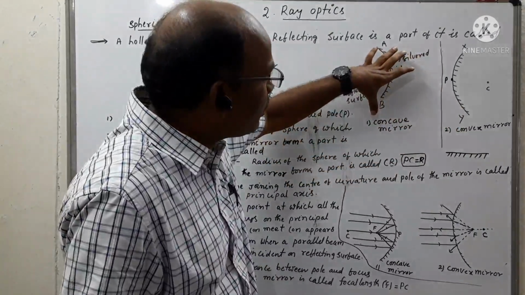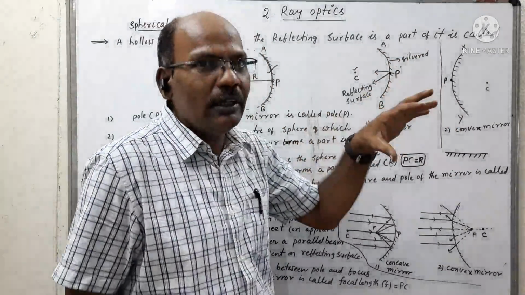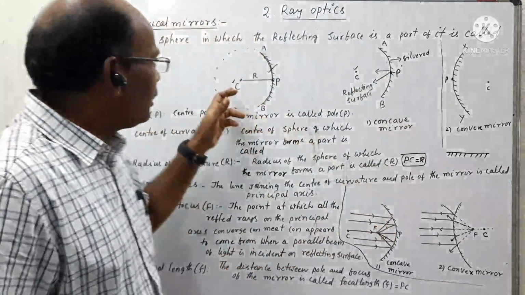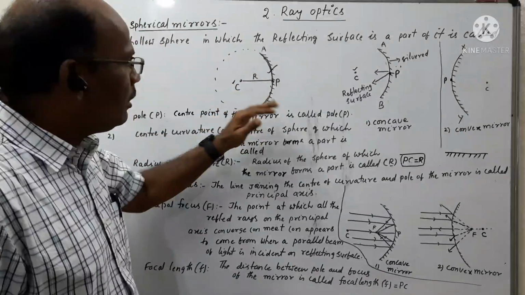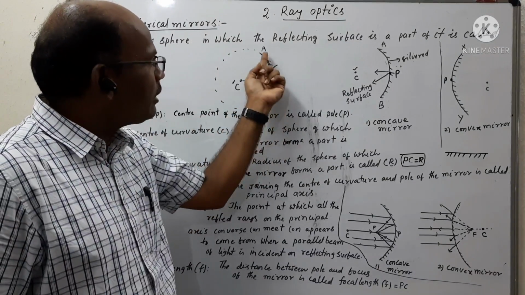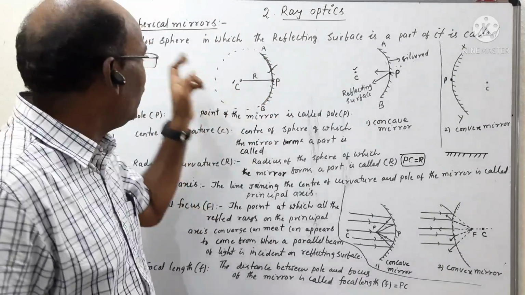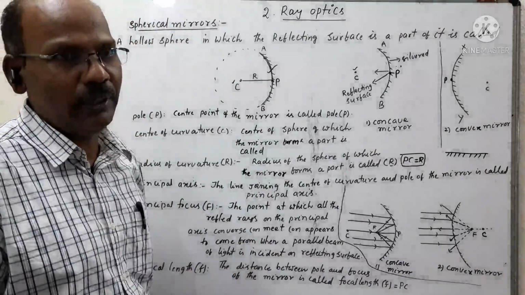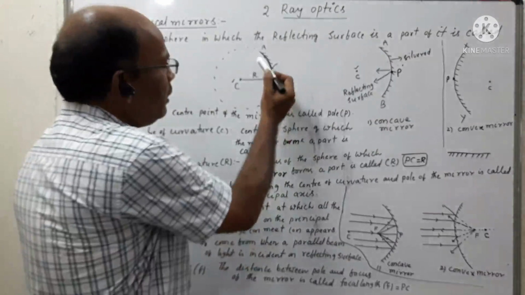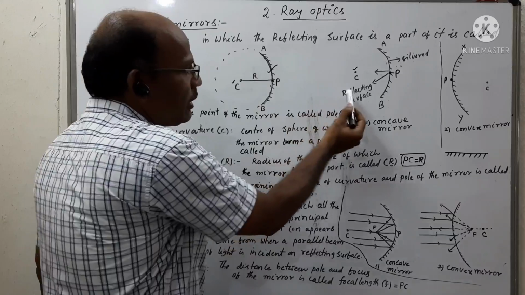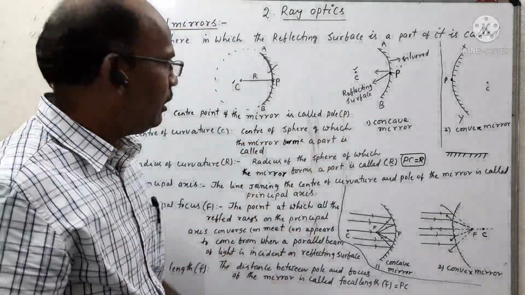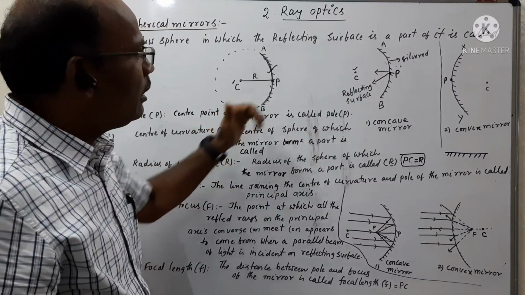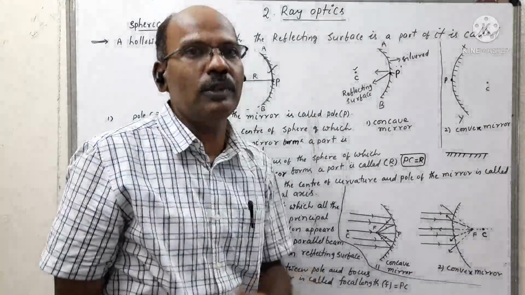Suppose this part of the spherical mirror is inserted in a given sphere, then that hollow sphere of which the reflecting surface is a part of it is called a spherical mirror. Depending upon the curved or reflecting surface towards the center or away from the center, we can classify the spherical mirrors into two types.